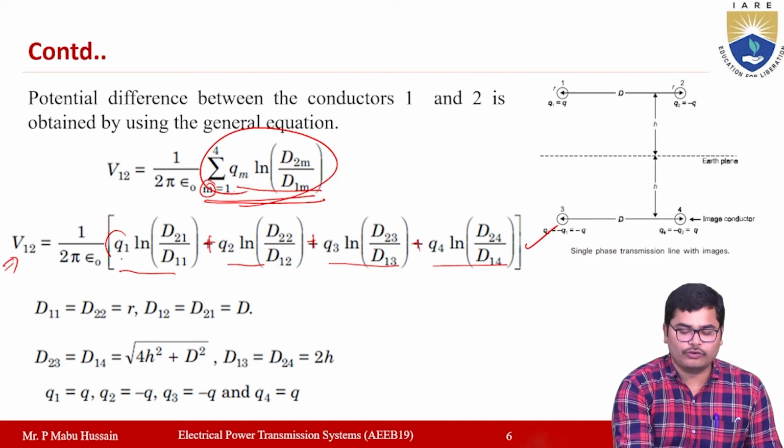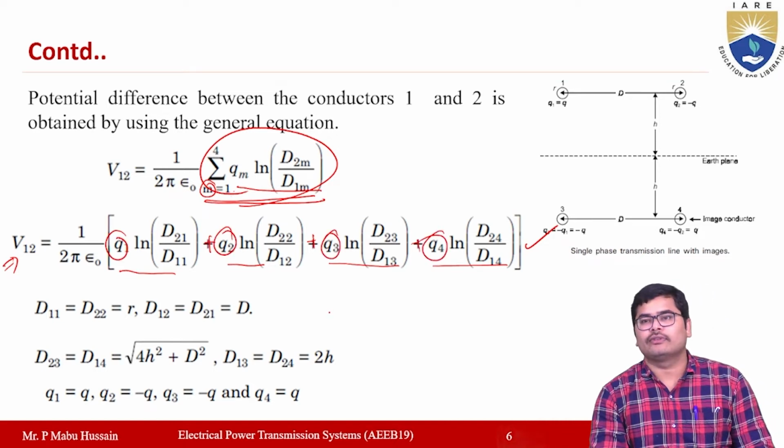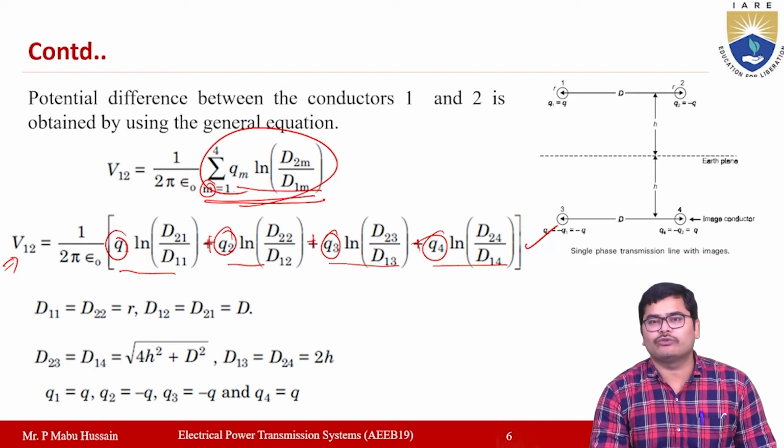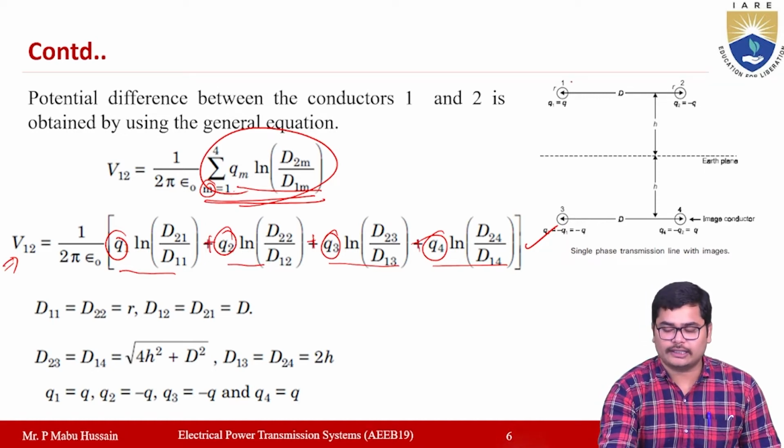Now what is q1, q2, q3 and q4? These are the charges on conductor 1, conductor 2, conductor 3 and conductor 4 respectively. For conductor 1, the value of q1 is plus q.